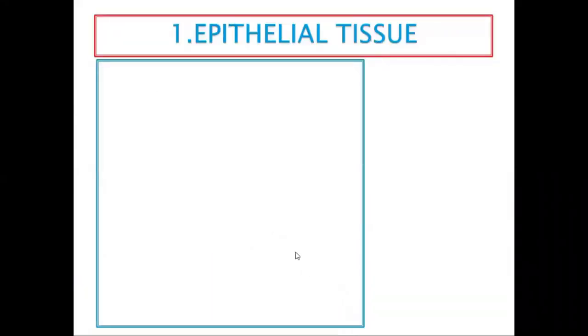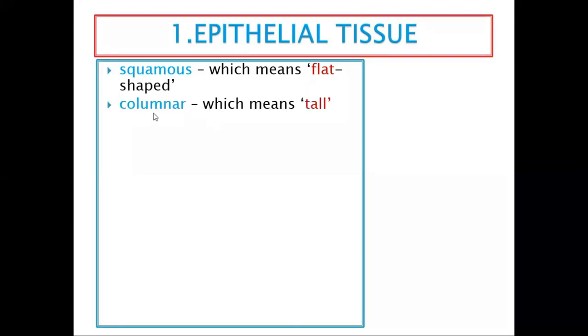Let's look at epithelial tissues. The first example of epithelial tissue, remember we said that this one is very important in covering, lining, or secretion. Yes, the first example is squamous, which means flat. These cells are flat. Number two, we have the columnar. They are like columns, tall columns. You know a column, eh? A column is like this. So that's why it's called columnar. Columnar means tall. You need to know this. Squamous means flat. Columnar means tall.